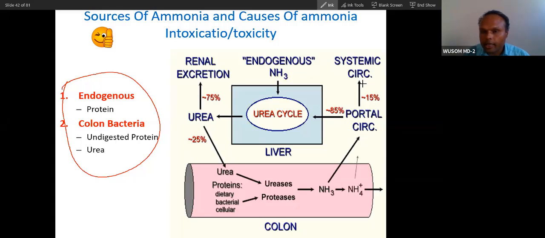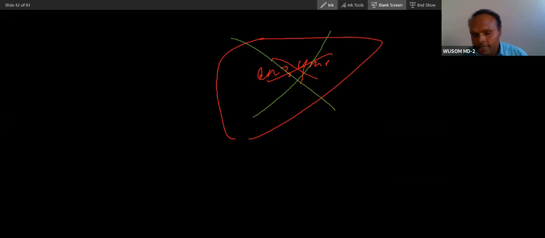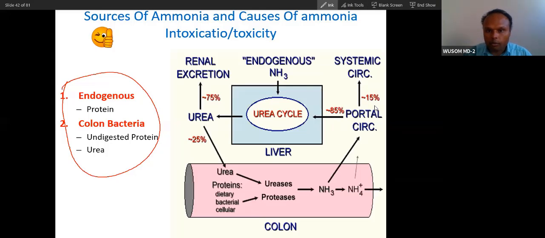and you will see two conditions. We have already discussed a condition where a liver enzyme is deficient. We have studied that condition, called urea cycle defect. But what will happen if the whole liver is damaged? The enzymes will also not be there, and in that condition also there will be high ammonia.